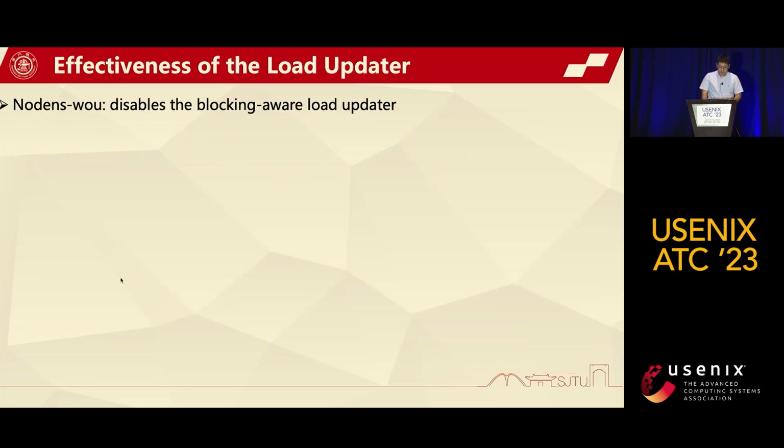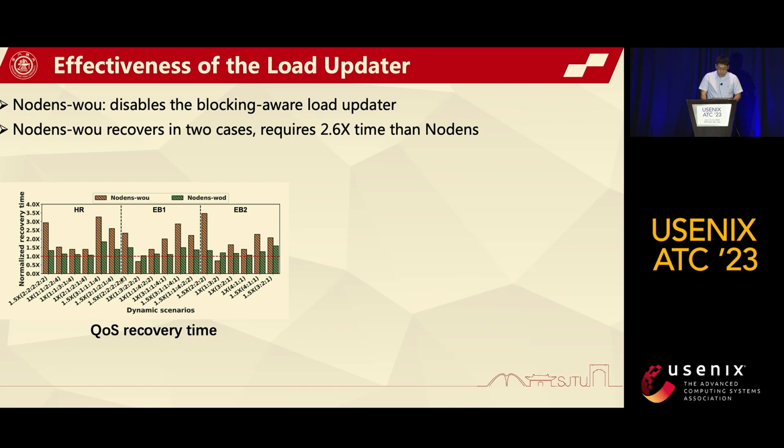In this experiment, we compare Nodens with Nodens-WOU to explore the effectiveness of Nodens' load updater. Nodens-WOU is a variant of Nodens that disables the load updater. As the orange bar shown in this figure, Nodens-WOU only recovers queues within the recovery target in 2 cases and requires 2.6 times the time to recover the queues compared to Nodens.